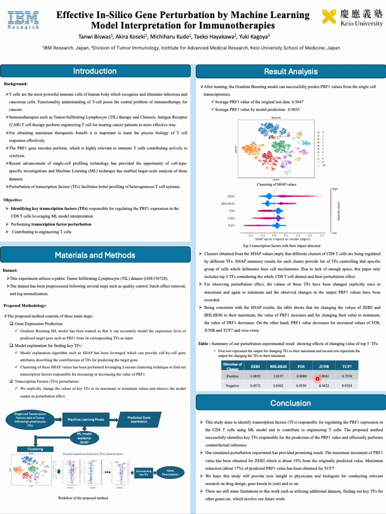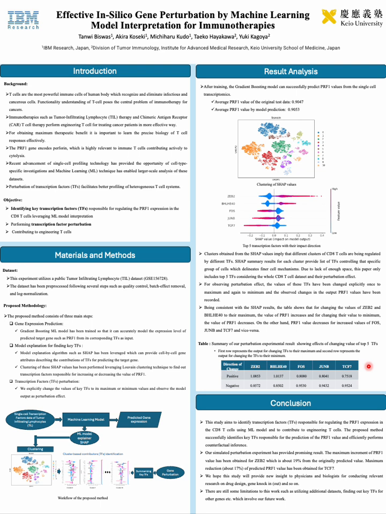From the perturbation result, we can observe that PRF1 value has increased while increasing the values of JEB2 and BHLHE40 to maximum, and decreased PRF1 value has been obtained for decreasing the values of JEB2 and BHLHE40 to minimum.